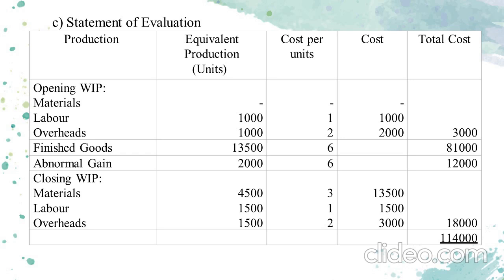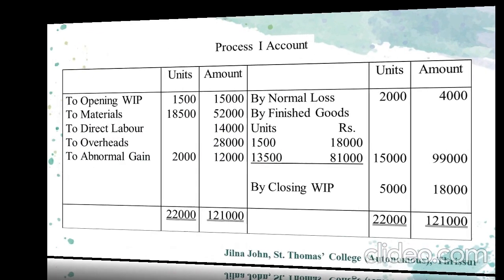Now we will take the total cost, that is cost of opening 3,000 plus cost of finished goods 81,000 plus abnormal gain cost 12,000 plus closing working progress cost element 18,000. So the total cost is 1,14,000.